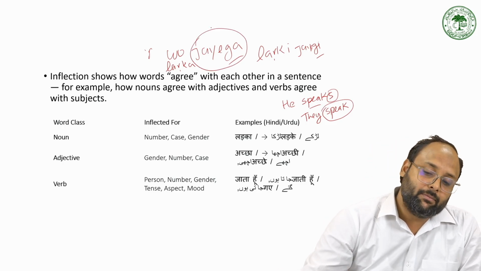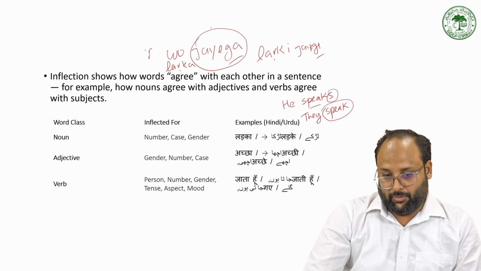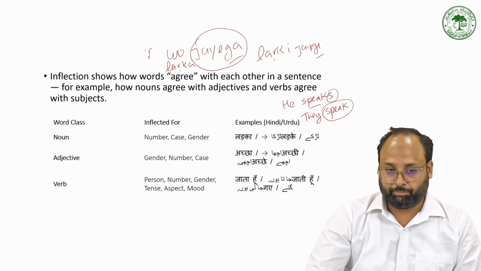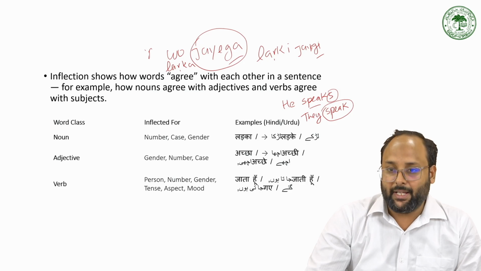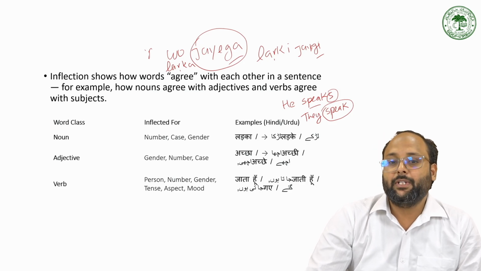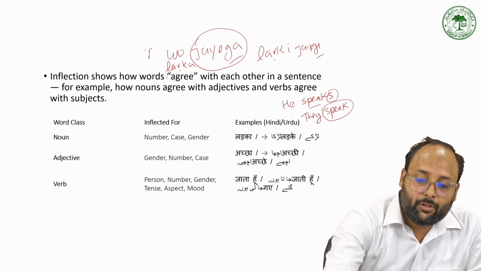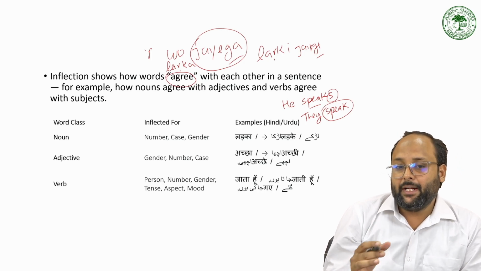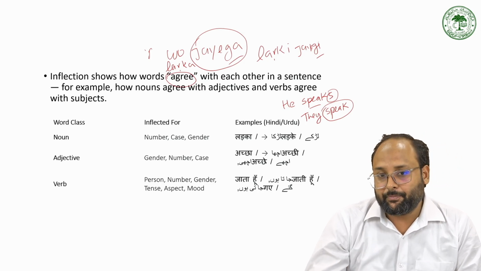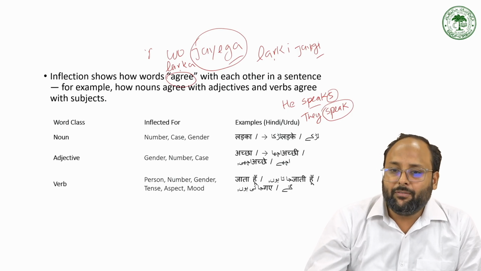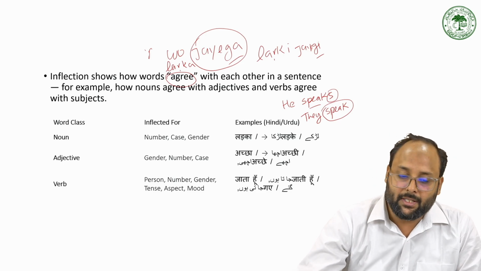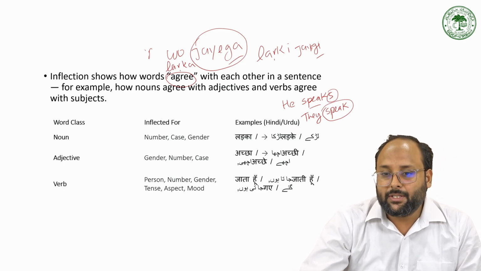So the basic verb is जाना. So from जाना we have जाएगा, जाएगी, जाएंगे, and जाएंगी. So this kind of inflection comes under the agreement when the verb agrees with the subject. So according to the agreement, it has different types of inflection. And we also have the inflection in terms of number and in terms of noun and adjective agreement, like अच्छा लड़का, अच्छे लड़के, अच्छी लड़की.